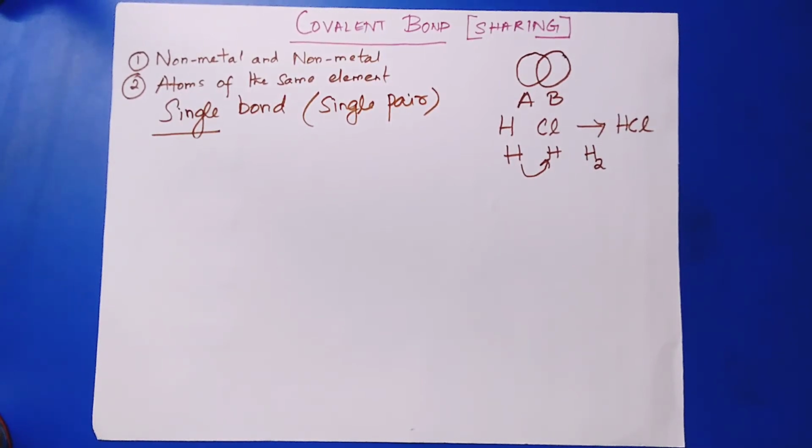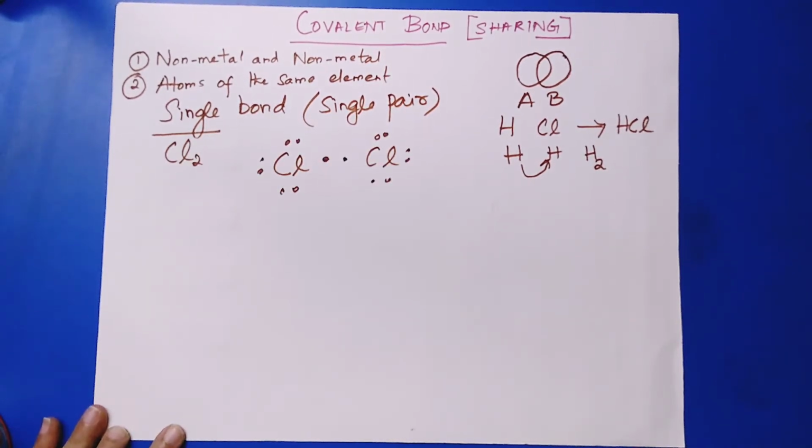A pair means two electrons. So two atoms will be sharing two electrons amongst themselves, each atom sharing one of its electrons with the other. So this is called a single covalent bond or a single bond. Let's look at a few examples which will give us a clearer picture.